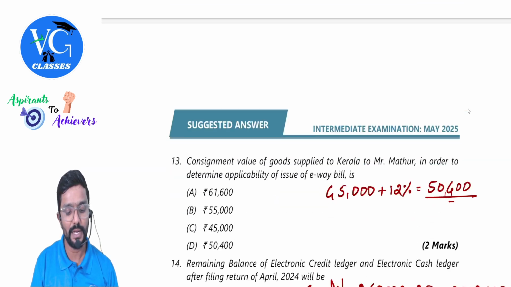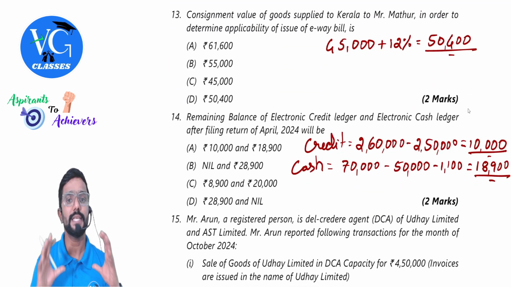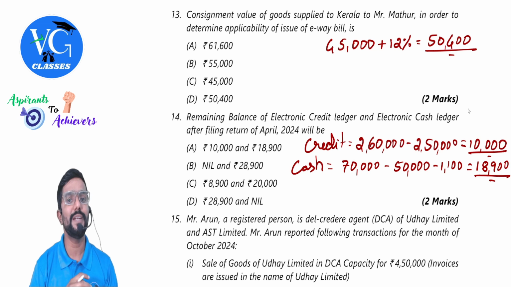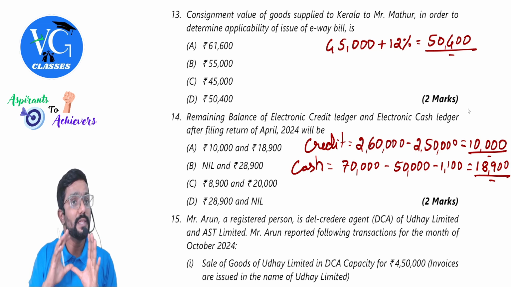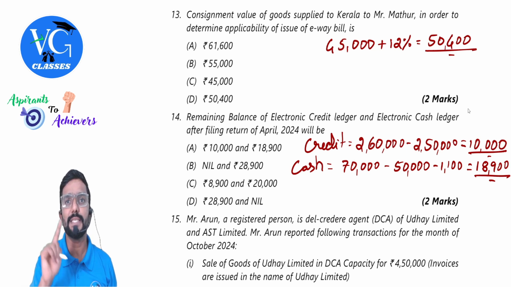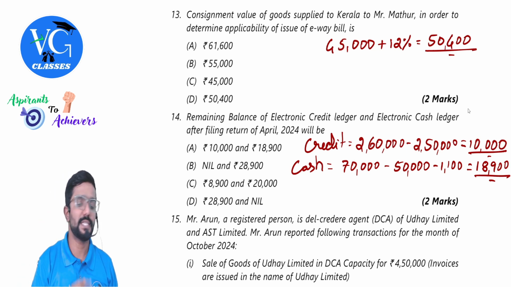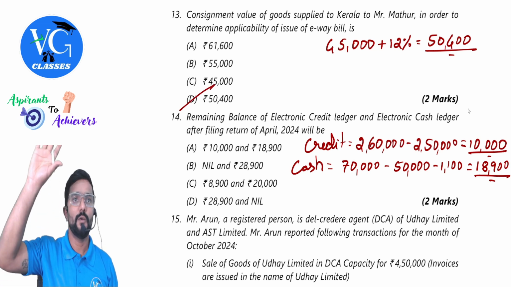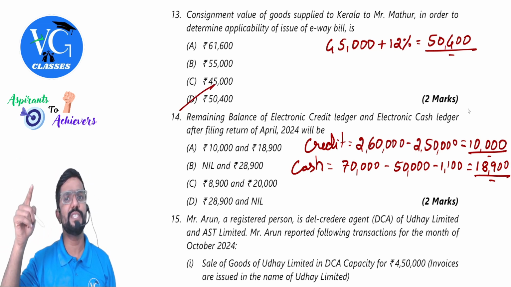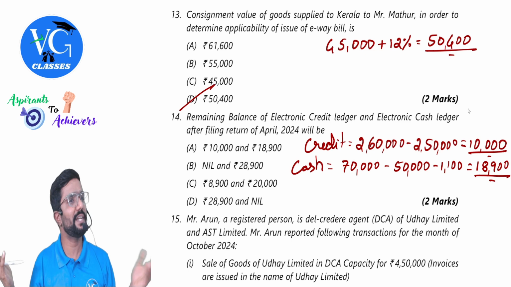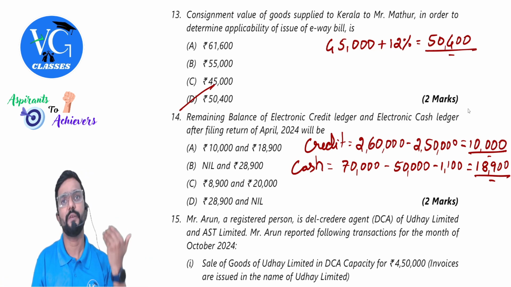There is a question on e-way bill. Let us try to answer it. Consignment value of goods supplied to Kerala to Mr. Mathur in order to determine applicability of issue of e-way bill is how much? They are not asking whether you should generate e-way bill or not. They are asking what the consignment value is. What is it, guys? Taxable value of goods plus GST, which comes to 50,400. Whenever consignment value is more than 50,000, should we generate e-way bill? Yes. But the question is not on whether we should generate e-way bill or not. They are asking what the consignment value is. We have answered.